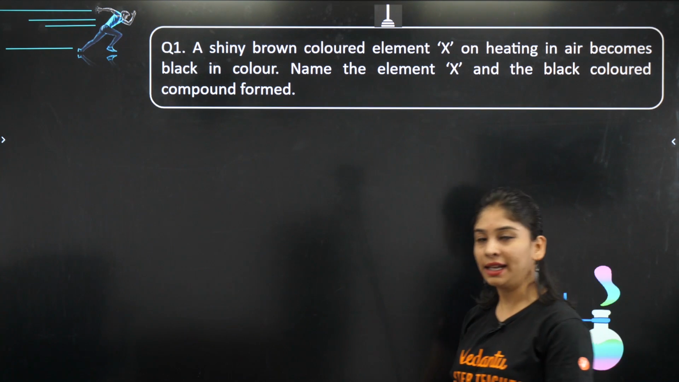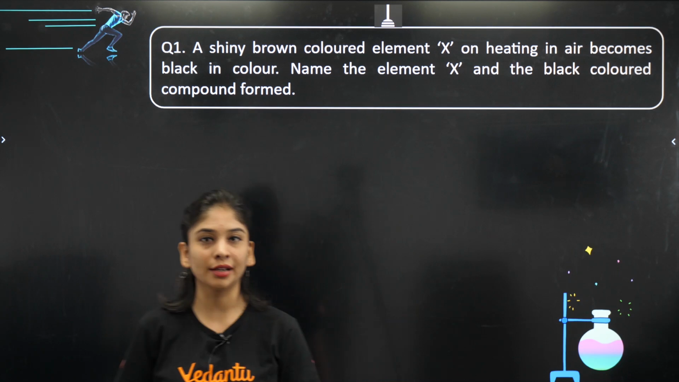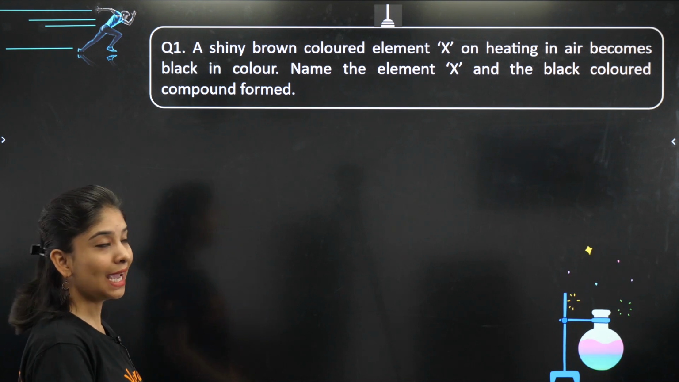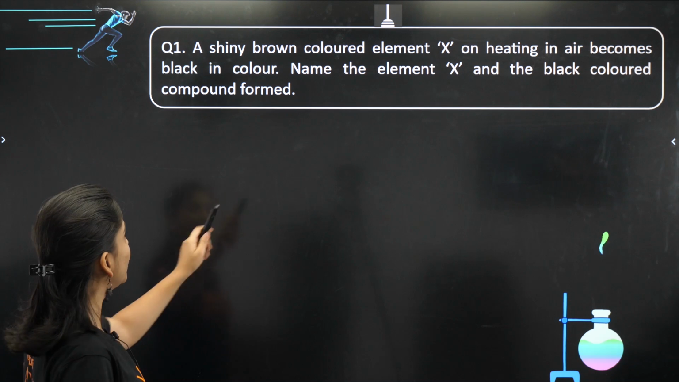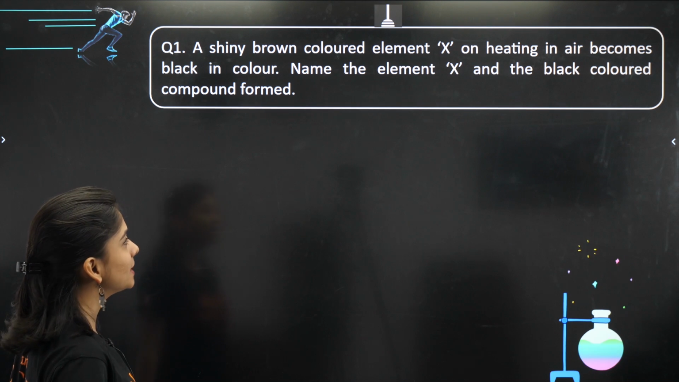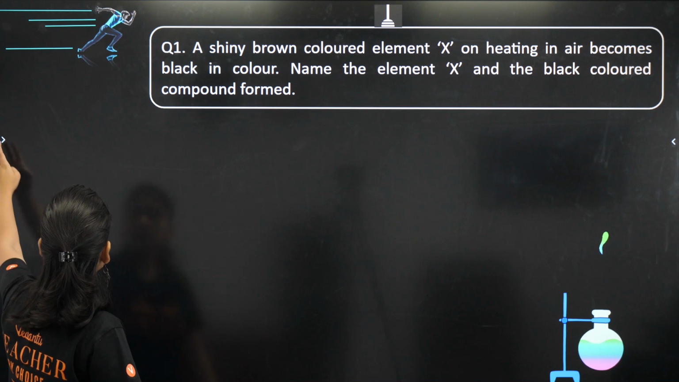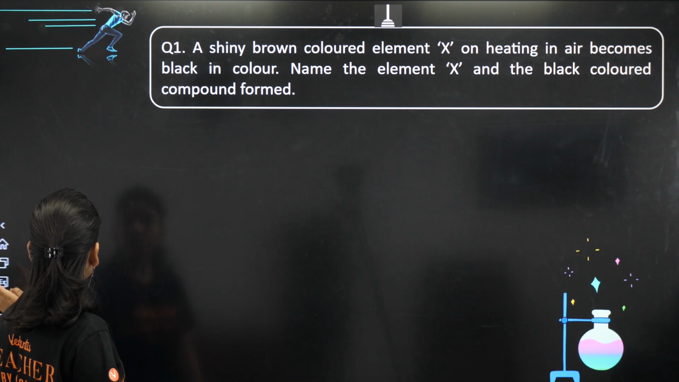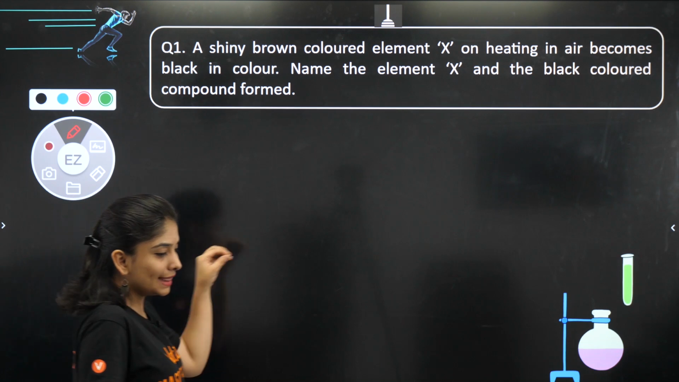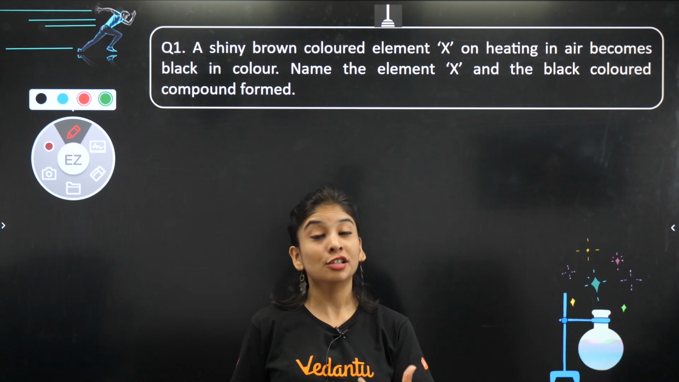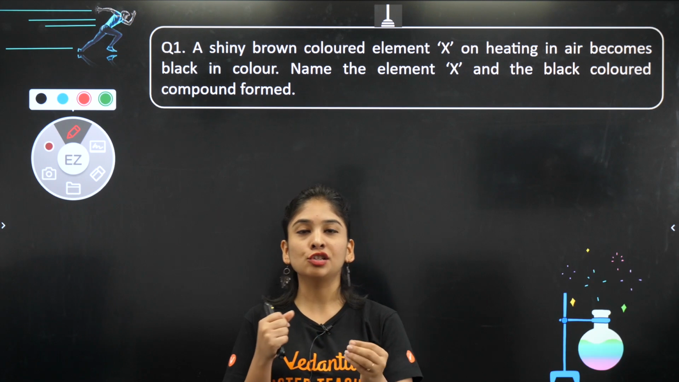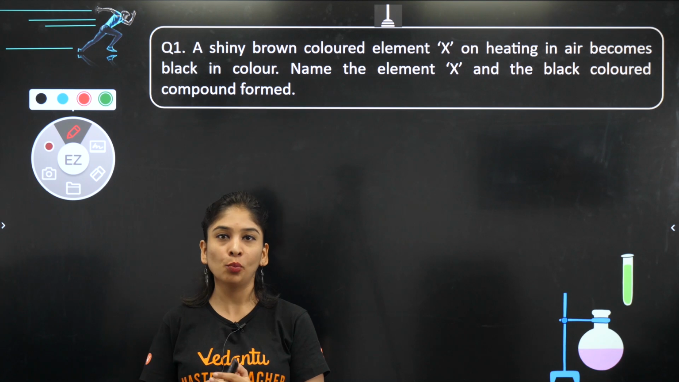Right now on your screen, what exactly is the first question? Question is, a shiny brown colored element X on heating in air becomes black in color. Name the element and the black colored compound formed. So पहले तो एक चीज बहुत ध्यान रखनी है, वो ध्यान क्या रखनी है? You should know in this chapter colors of the salts, colors of the solution, है ना, and colors of some metals and non-metals, which is super important.